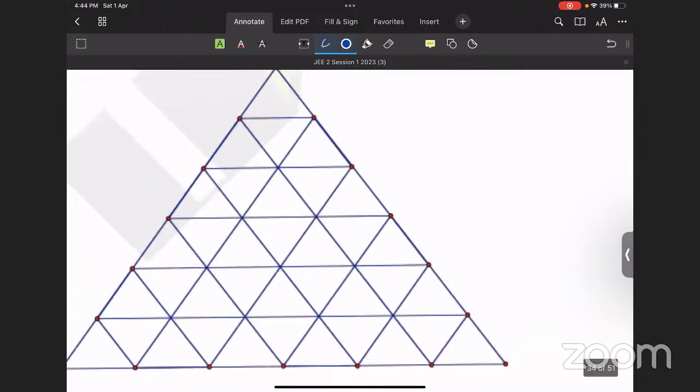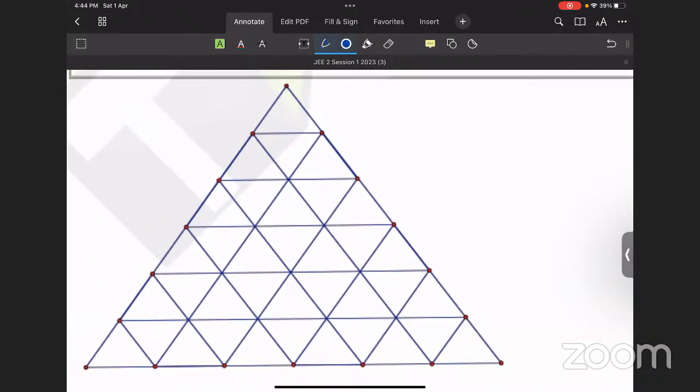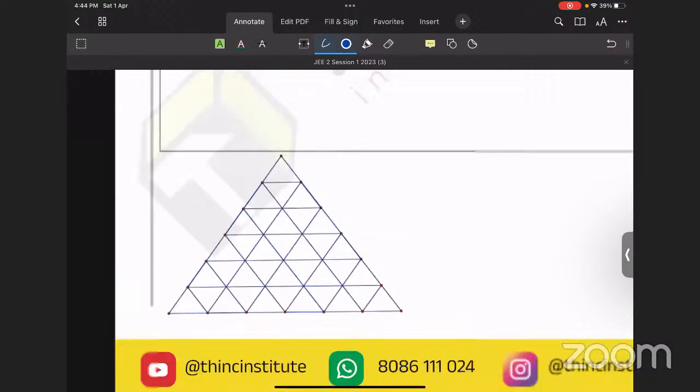I have put a figure over here, and such large figures come to the exam. It's not easy to count. It will ruin our time. We would have to wait behind this question the entire time. So over here, we will use one technique.